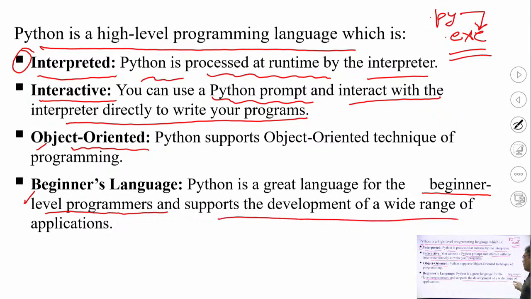It supports the development of a wide range of applications. As I already told you, Python supports the development of real-time problems, real-time objects or models. You can use the concepts of artificial intelligence, machine learning, data mining, business intelligence, big data. All these concepts or applications can be implemented with the very easy syntax of Python. So these are the four functionalities of Python, which is a high level programming language.